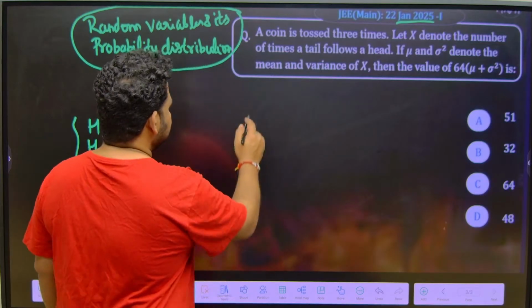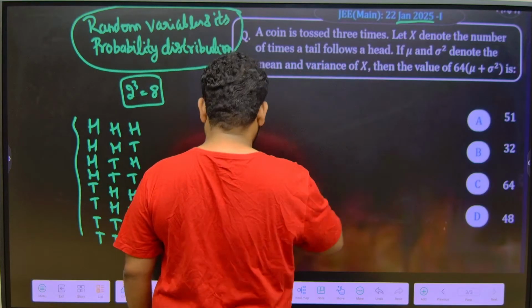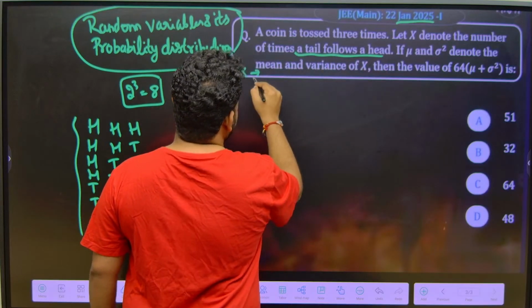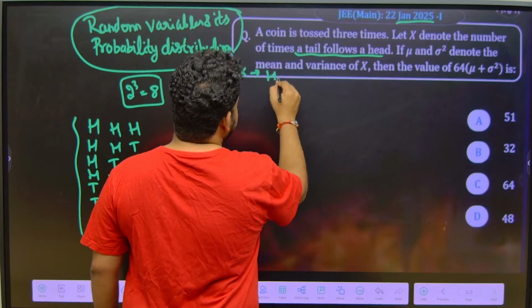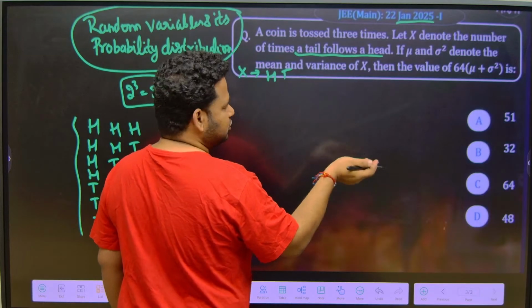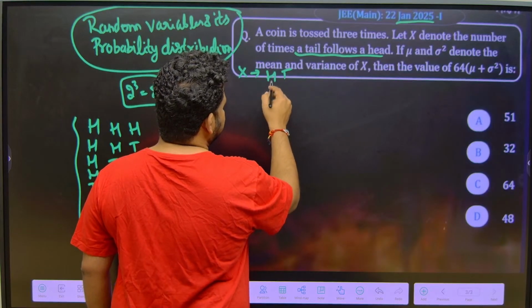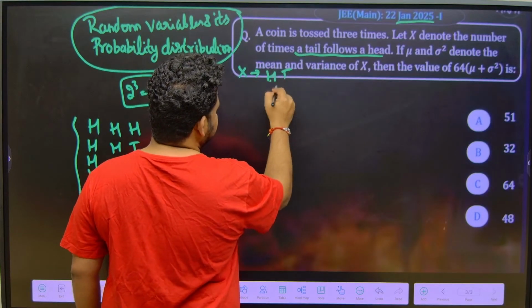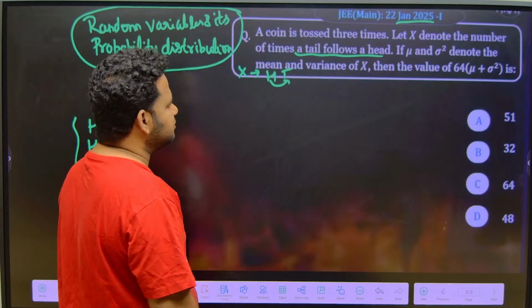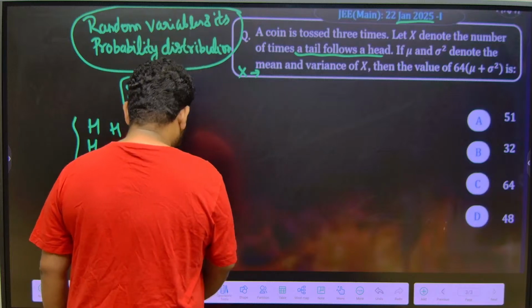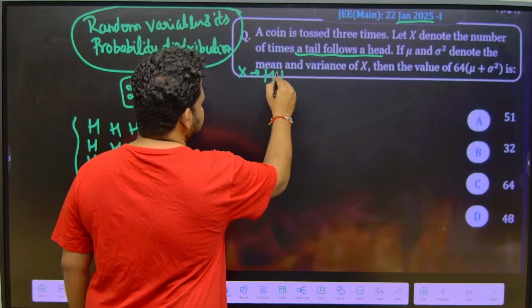That means after head, tail should come. Other things don't matter. A tail follows a head means first head has come, after that tail will come. So I should write HT. Like this you have to get.